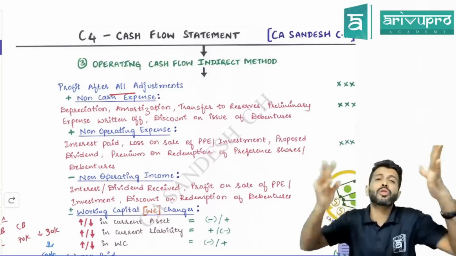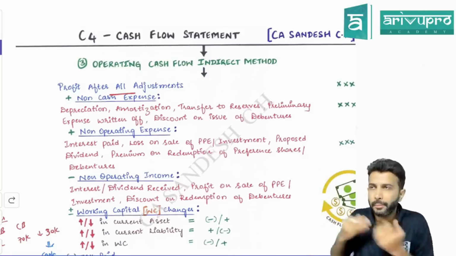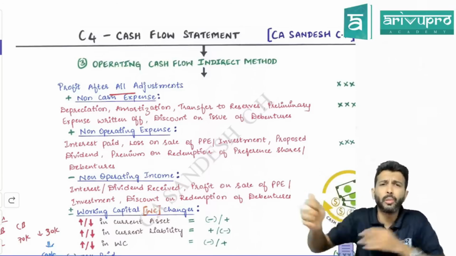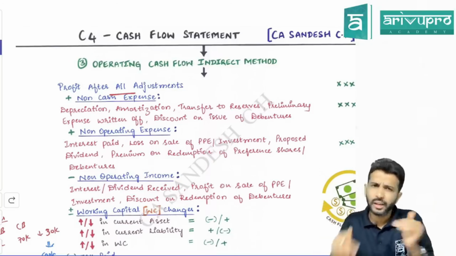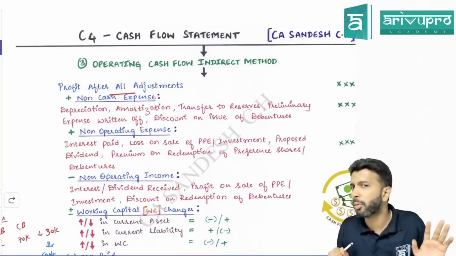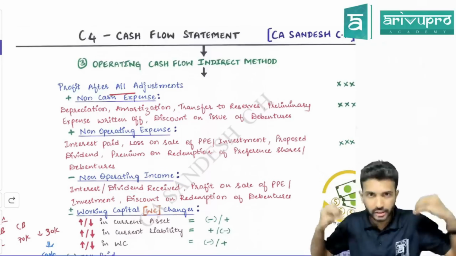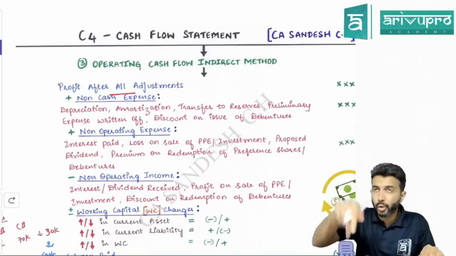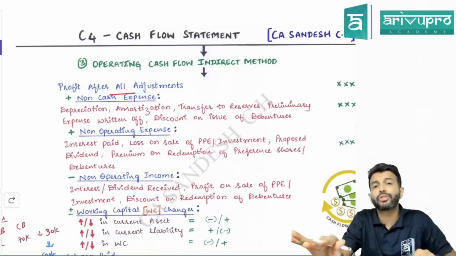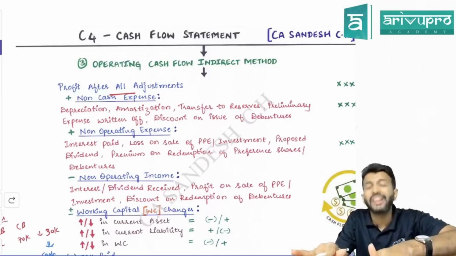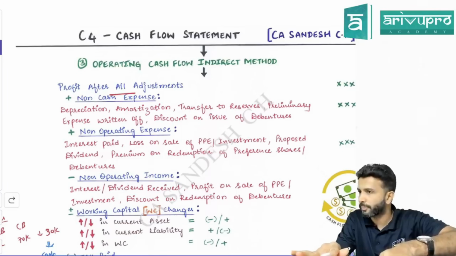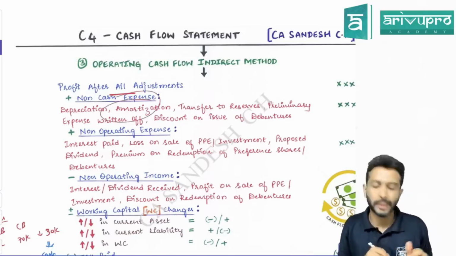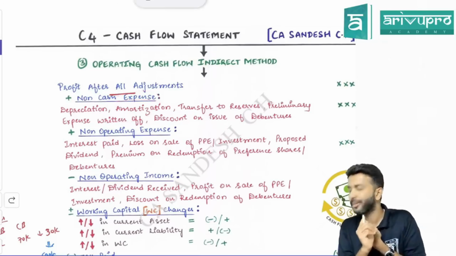But did any cash go out because of depreciation? If I depreciate an asset by 10 lakh rupees or 1 lakh rupees, did my cash go out of 1 lakh rupees or is it a non-cash expenditure? Depreciation, amortization and all is just a bookish expenditure. It's non-cash in nature. There will be no cash outflow or cash inflow due to depreciation. But due to depreciation, P&L has reduced, and because of this, operating cash flow has also reduced. But cash did not go out. Hence, what do we do? To restore, we add back. So if there is any non-cash expenditure, we need to add back. That's the first adjustment we shall do.